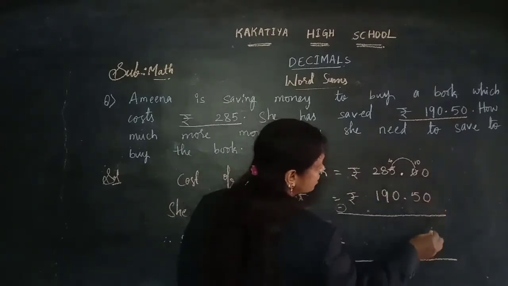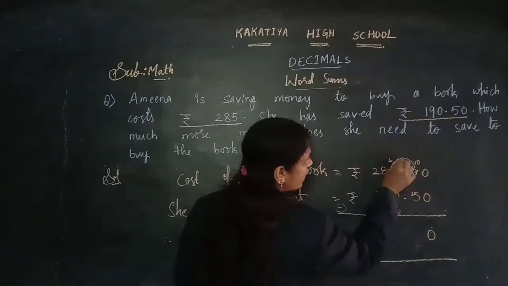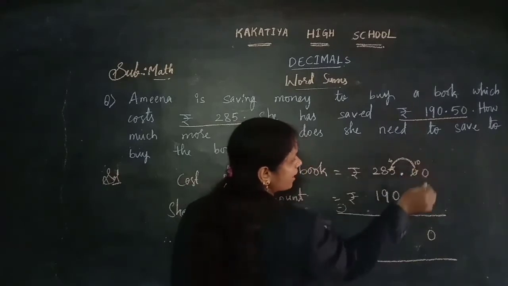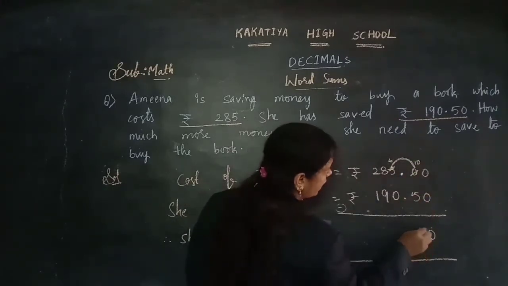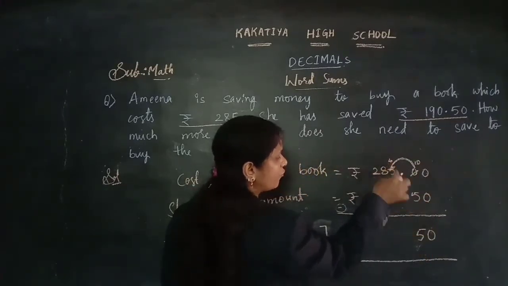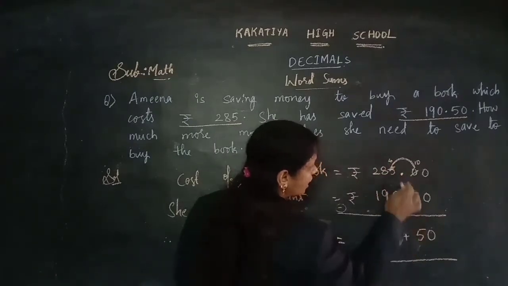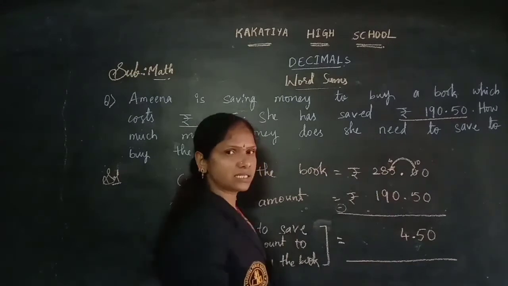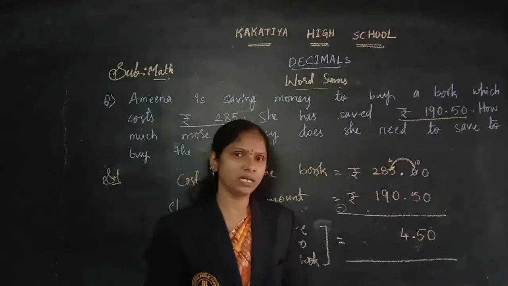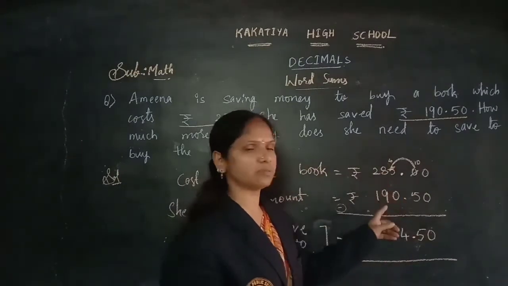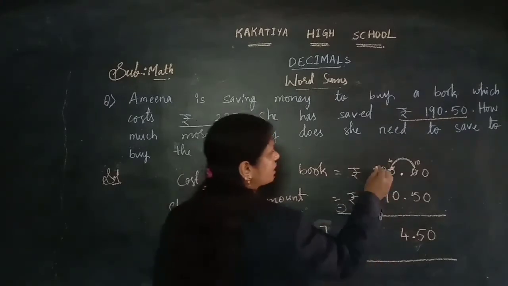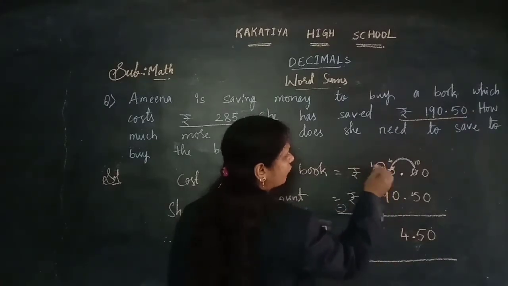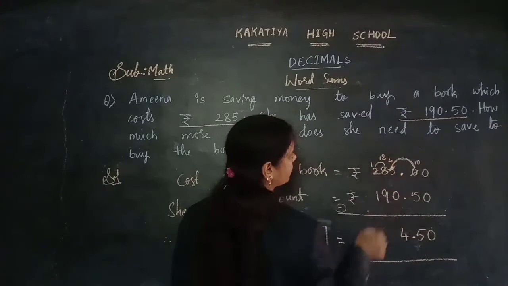Here 0 minus 0, 0. Here I gave the borrow, children, here. So 10 minus 5, 5. And here 4 it became 4 minus 0, 4. And here decimal point in order, children. Now 8 minus 9. 8 minus 9. Is it possible, children? 8 minus 9 is not possible. Why? Because 8 is smaller than the 9. So you need to take the borrow here. So it will be 1 and it will be 18.